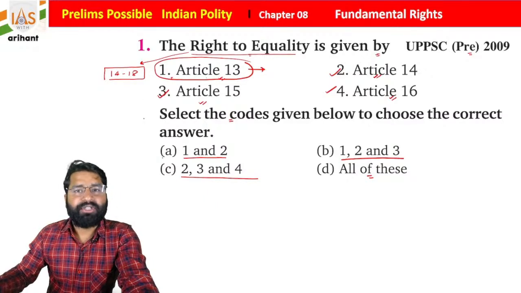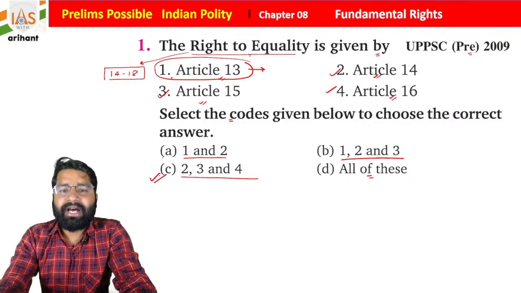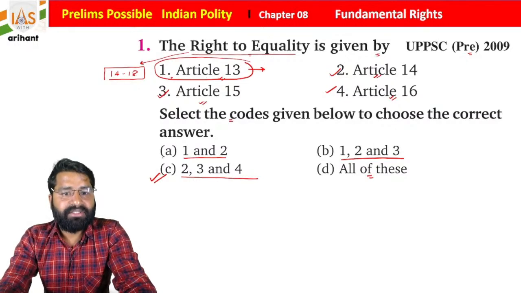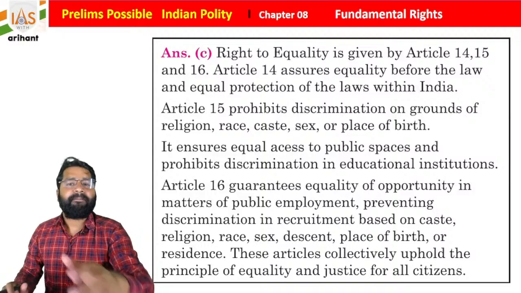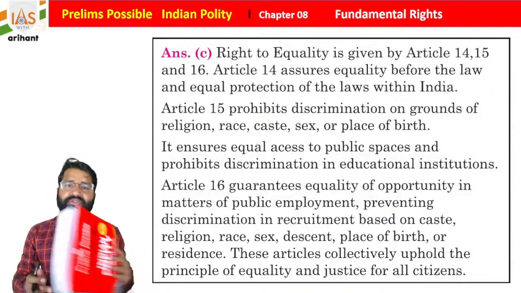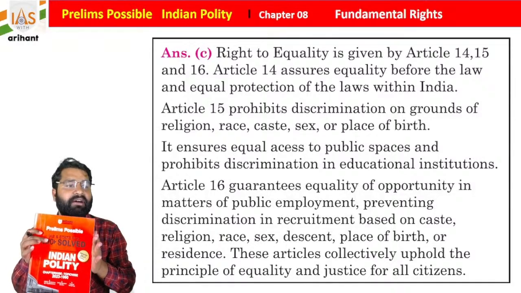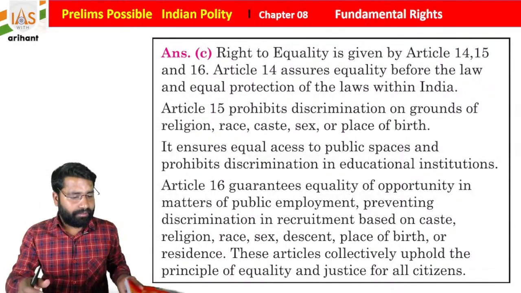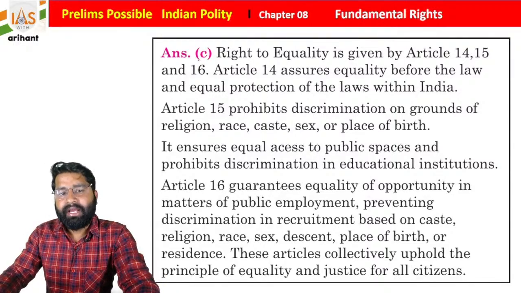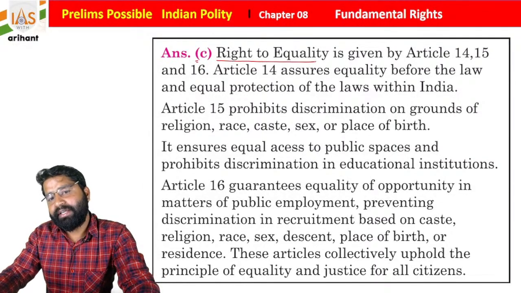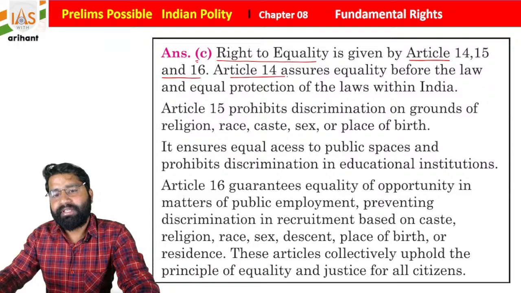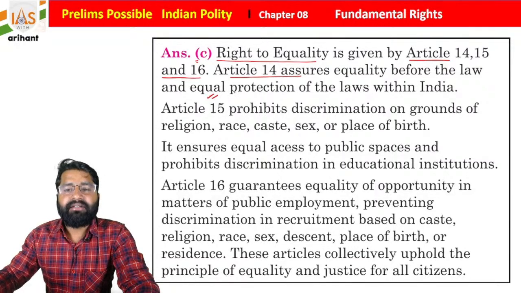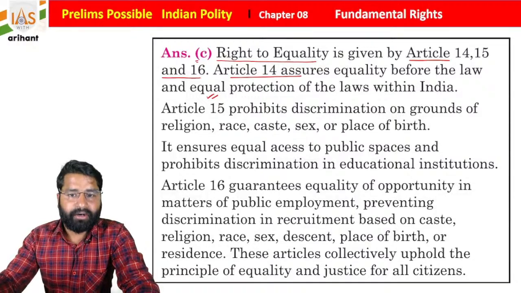So option C is going to be right for the same, students, as statements 2, 3, 4 are in between Article 14 to 18. Article 13 is not part of equality. Okay, so I hope you all are able to understand it. Now we are going to see this explanation. As I told you, students, this book contains a very beautiful explanation, and we are going to discuss it here. If you see answer C, the right to equality is given by Articles 14, 15 and 16. Article 14 assures equality before law and equal protection of law within the territory of India, students.